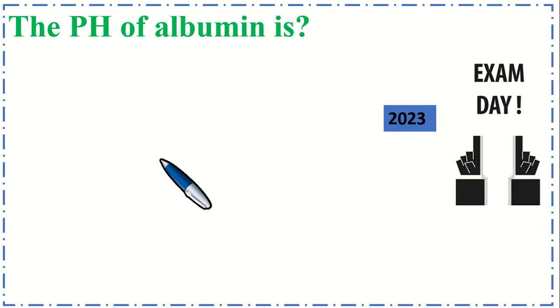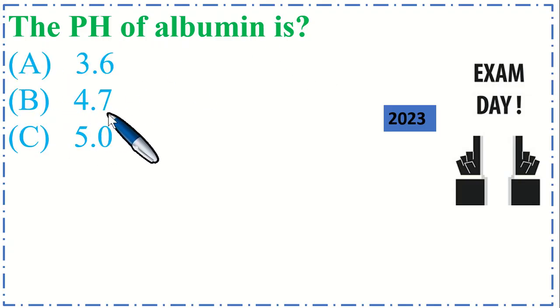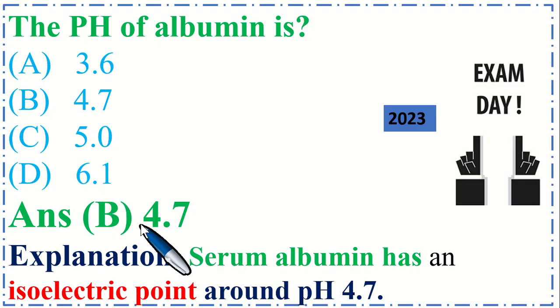Dear students, this is a very important MCQ. The pH of albumin is: option A 3.6, B 4.7, C 5.0, and option D 6.1. So the correct option is B, 4.7. Serum albumin has an isoelectric point around 4.7 pH.